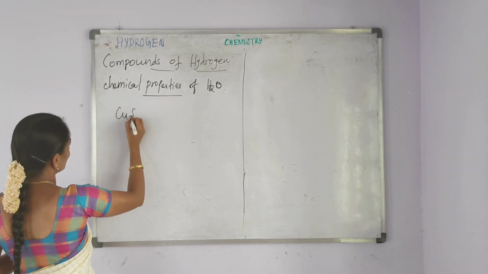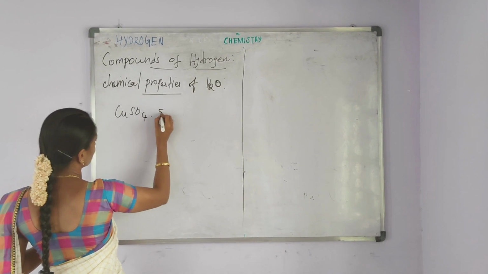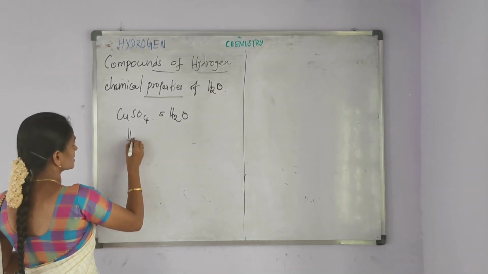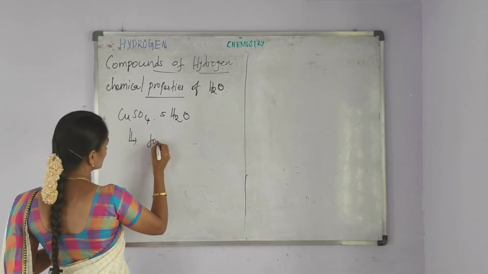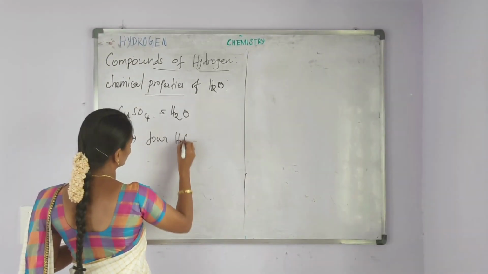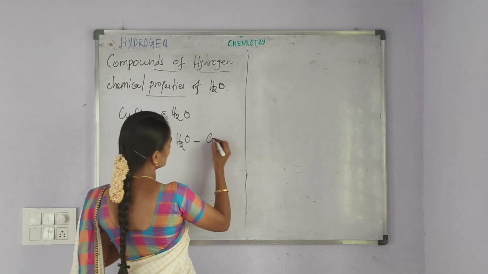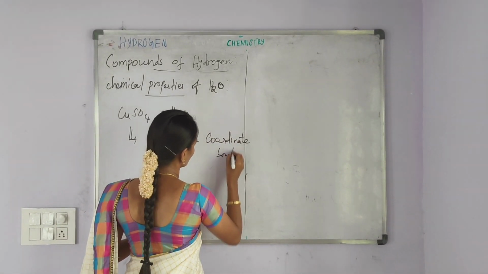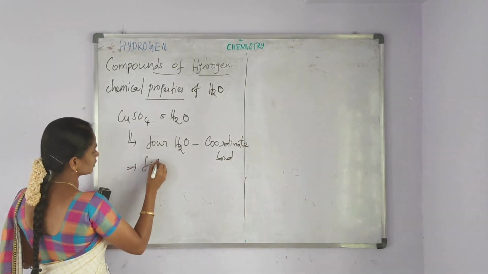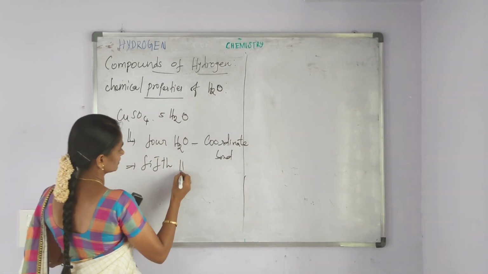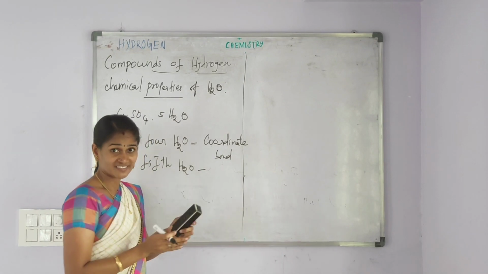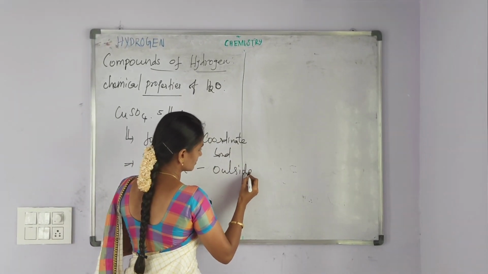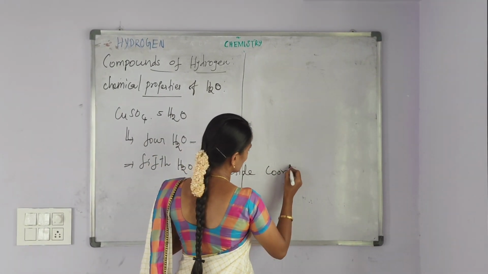The next example is copper sulfate pentahydrate. In copper sulfate pentahydrate, 4 water molecules, it form the coordinate bond. And the 5th water molecule is present outside the coordination sphere.